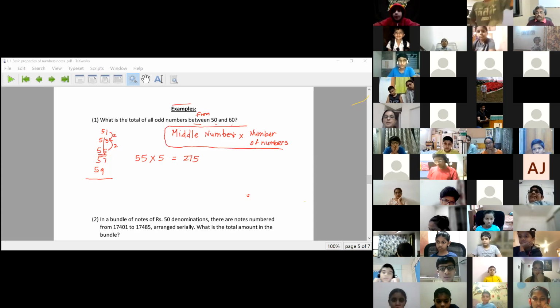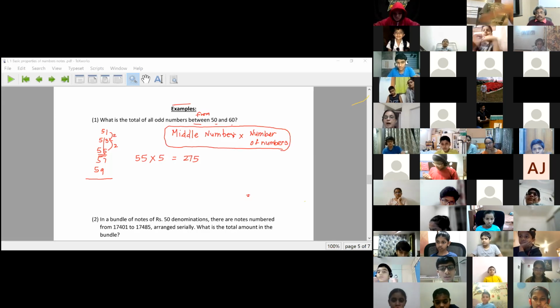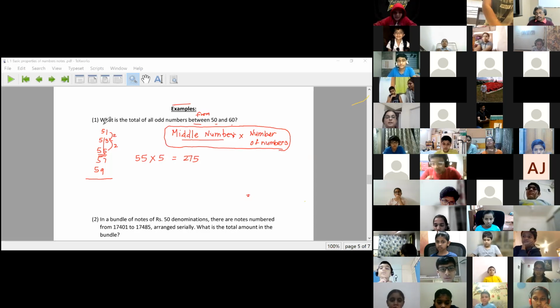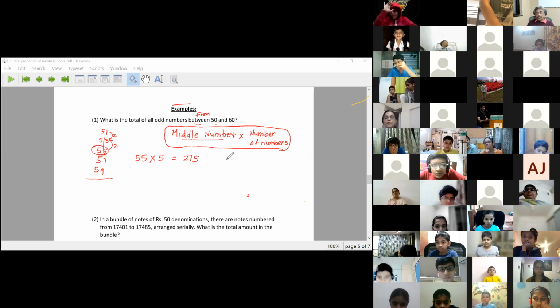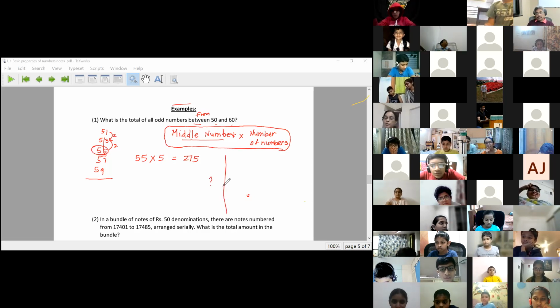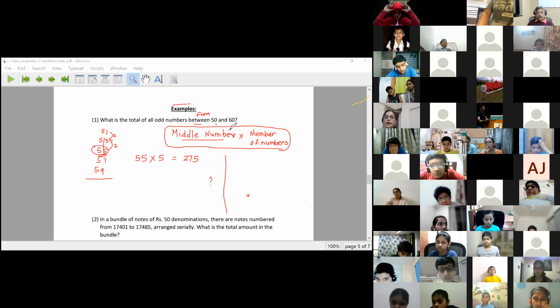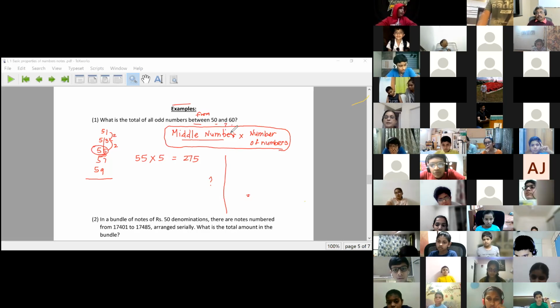I want you to find how to find the middle number for a long series. Here we could see that yes, 55 is the middle number. If I have 30 numbers, how will you find the middle number? Are you going to count? If I have 95 numbers, are you going to count? We need a formula for how to find the middle number and how to find the number of numbers.